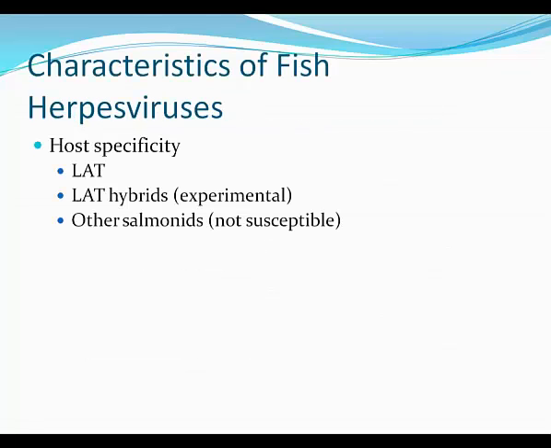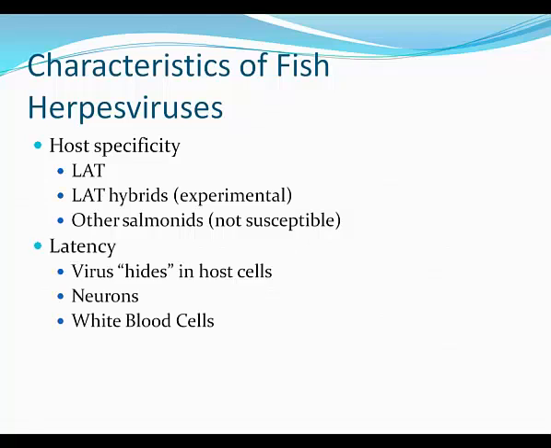In fish, herpes viruses are usually quite specific to the host. In this case, it affects lake trout hybrids experimentally. Other salmonids appear not to be affected at all by the virus, which is pretty common among, again, like I said, fish herpes viruses.